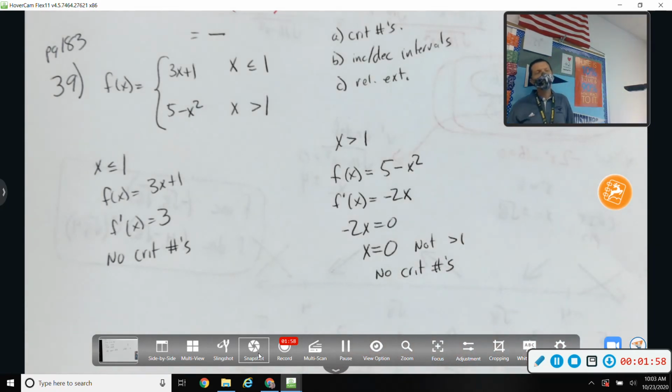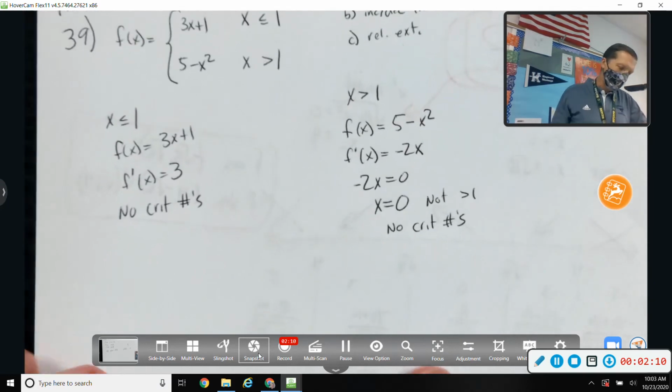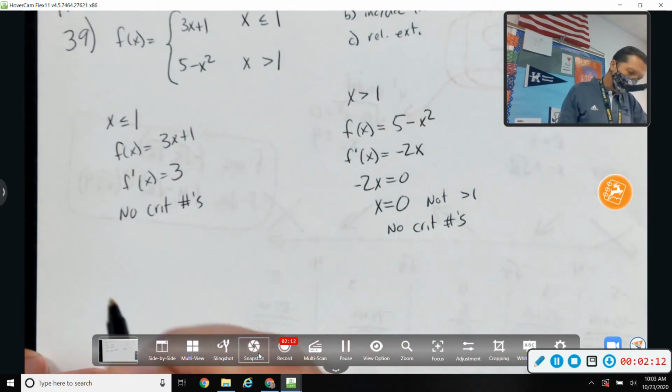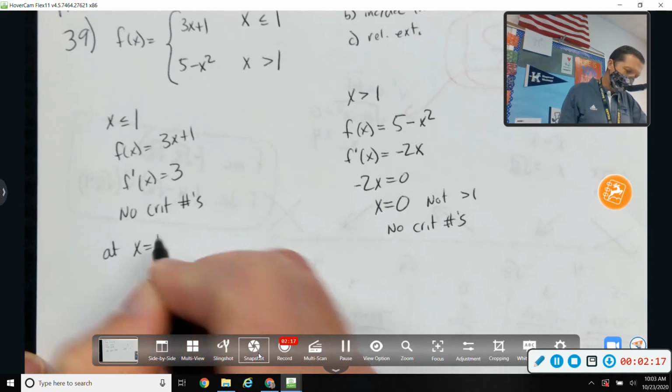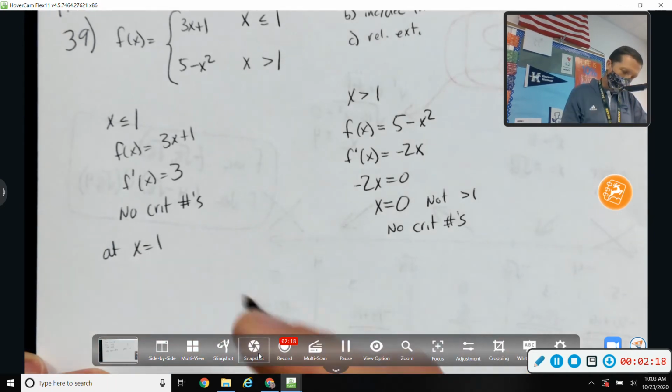So the only thing I'm really worried about is what's happening at 1, because that's when we change functions. So we don't know if we go from increasing to decreasing. There might even be a jump there. We don't know what's happening at x equals 1. In fact, let's just go ahead and see what's happening at x equals 1.